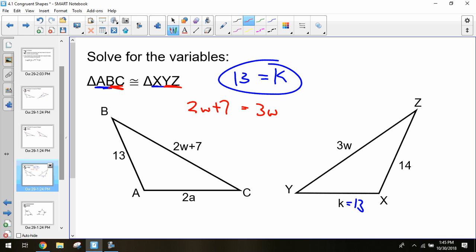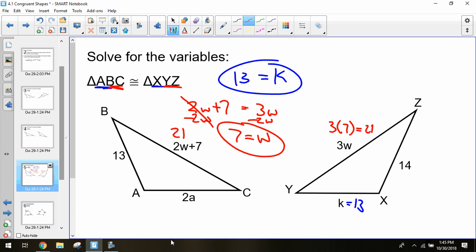How can I get both of those variables on the same side? So I need a minus 2w to get over to my other side. So subtract 2w. So 3w minus 2w, that's just a single w. So w equals 7. From here, if I want to solve for the side lengths, I can plug w back in. So 3 times 7 gives me 21. So I know both of those side lengths are then 21 because they're congruent to each other. Are we okay with this so far?